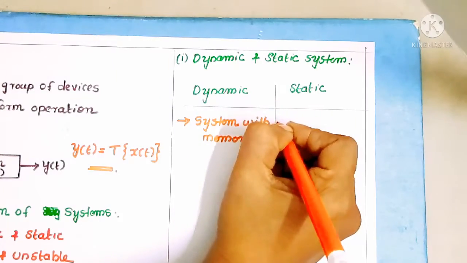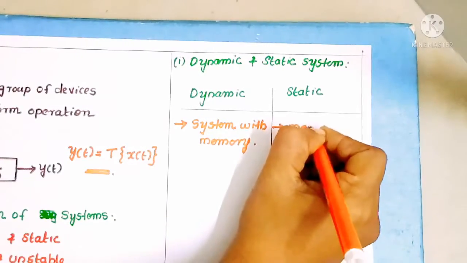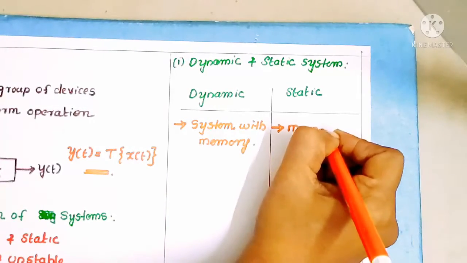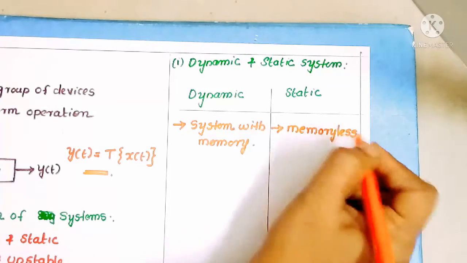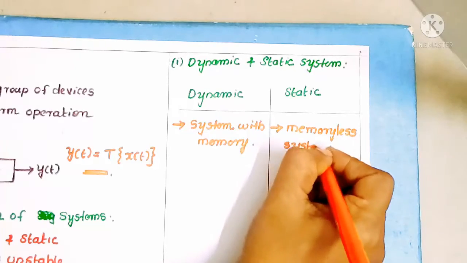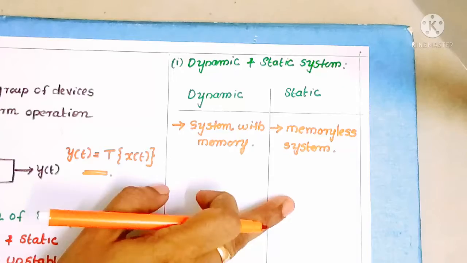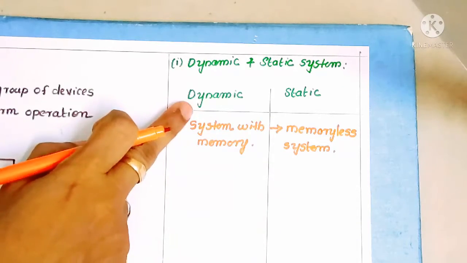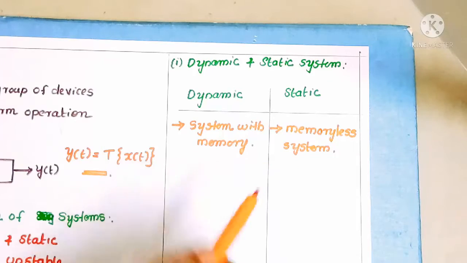Also, what is meant by a static system? It is a memoryless system. It doesn't have a memory, so it can't store the data. Okay. So, a dynamic system has memory. A static system is a memoryless system.